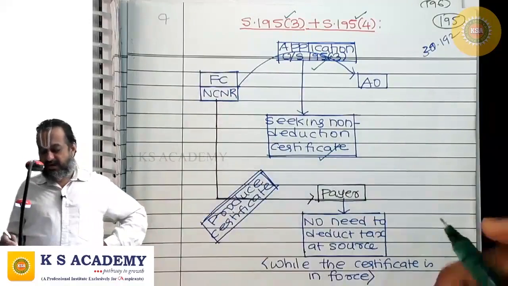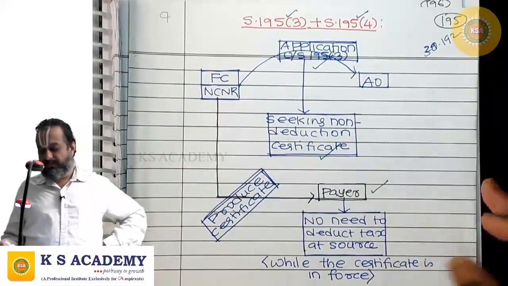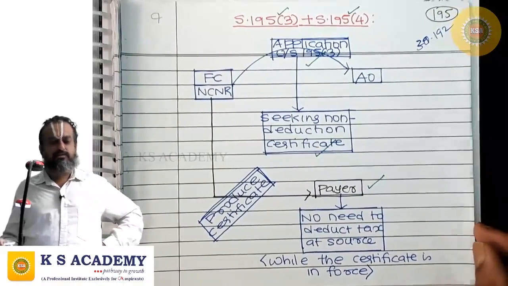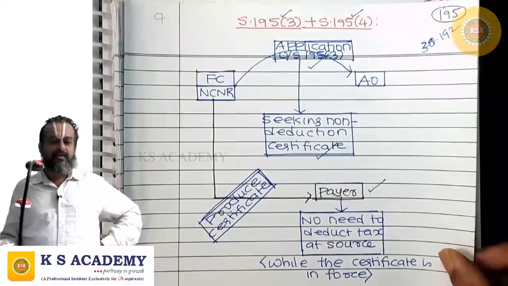Then if that certificate is produced to the payer, the payer has no obligation to deduct tax at source while the certificate is in force.